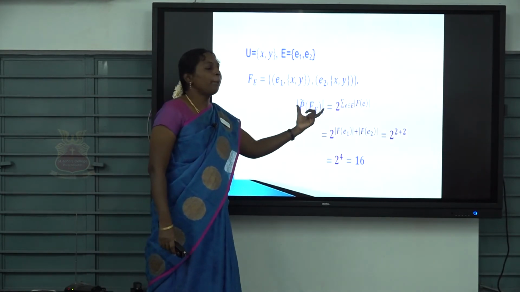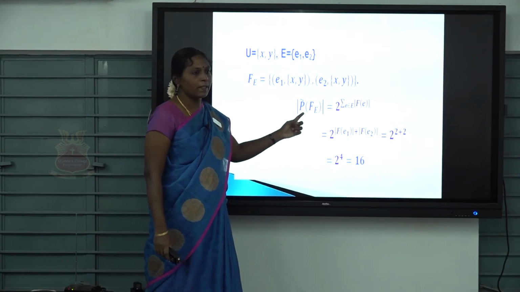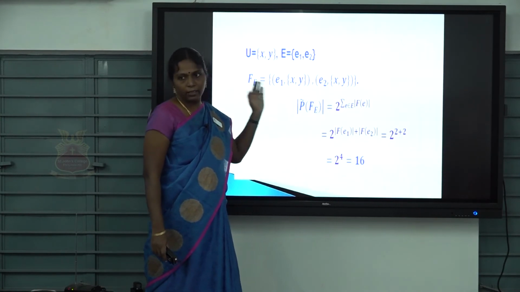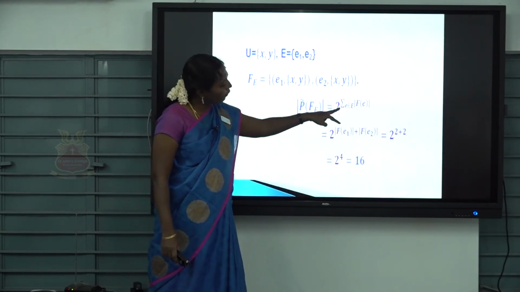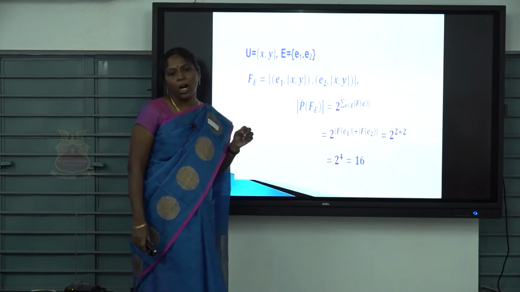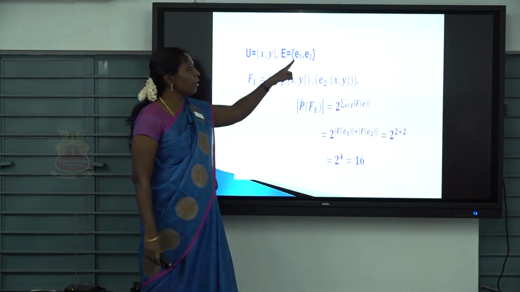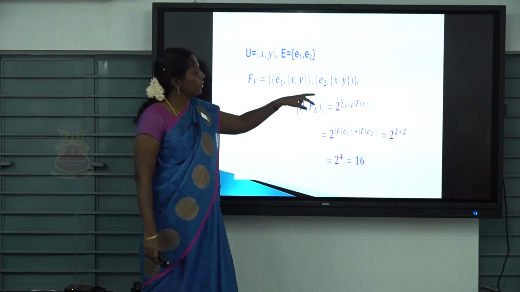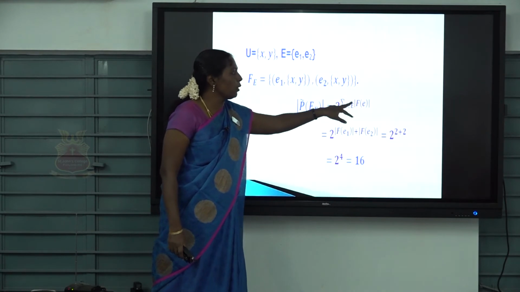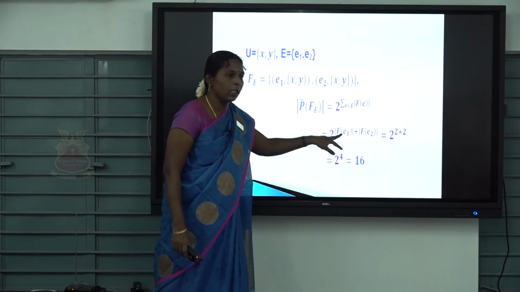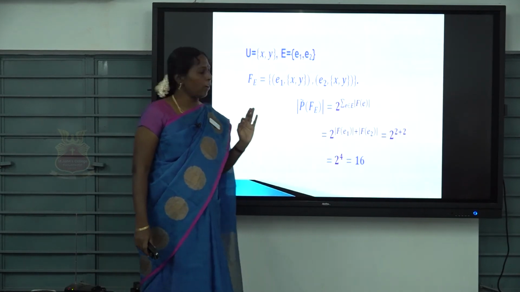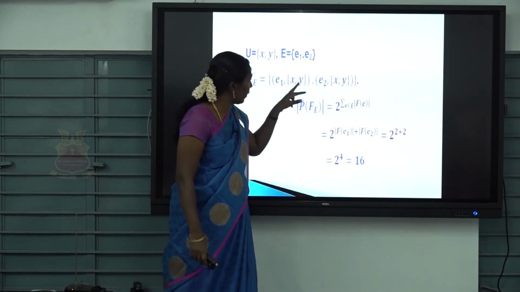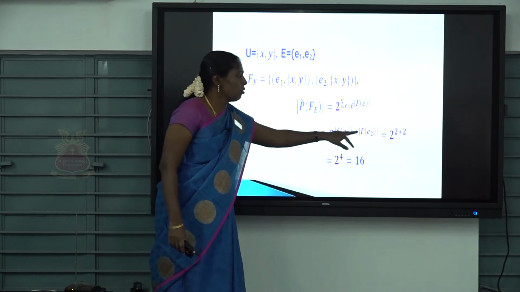Next, the power set of the soft set. The formula we defined previously is 2 power summation, for every e belongs to E, of the cardinality of F of e. Here we have 2 parameters, E1 and E2. What about the cardinality of F of E1 plus the cardinality of F of E2? The cardinality of F of E1 is 2, the number of elements.